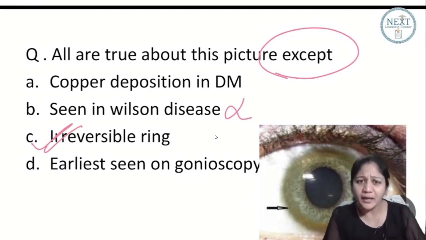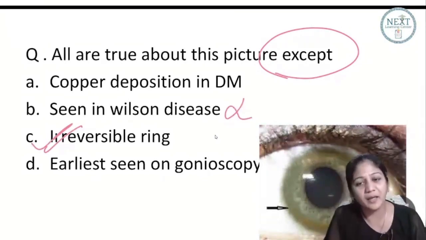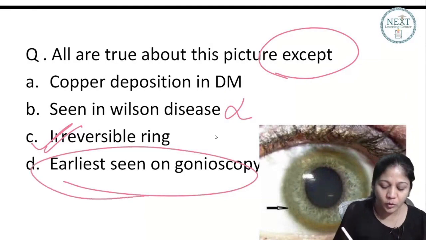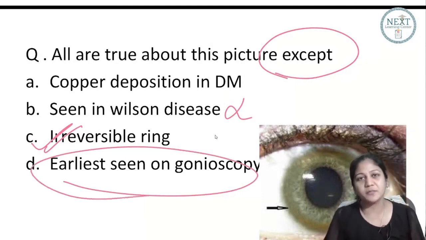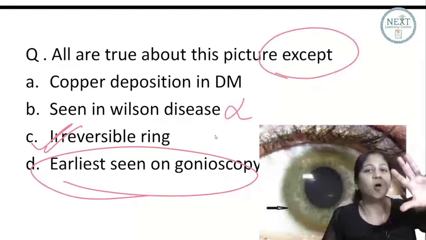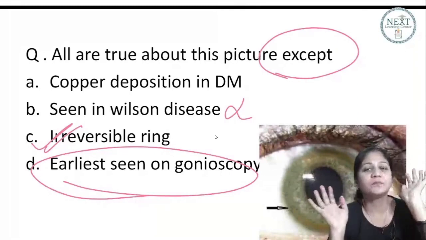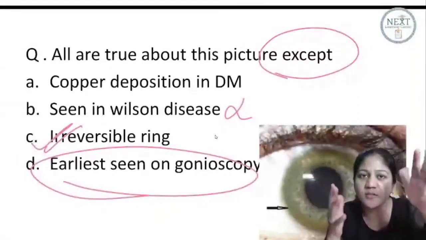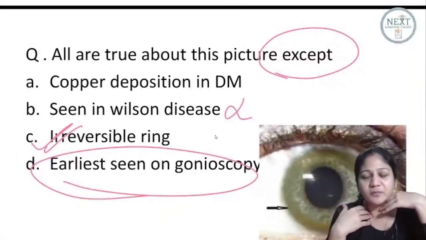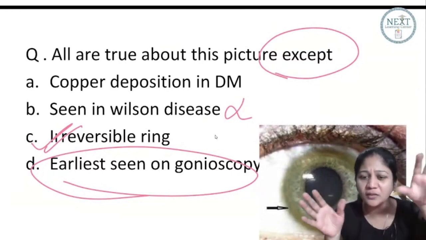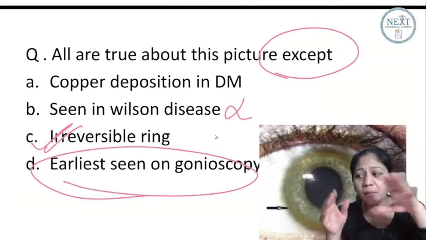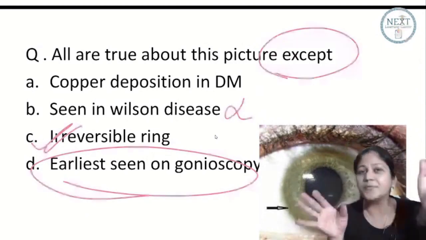Now, why have I kept this question again? Because I want to tell you that even if you do not know about the other options, don't get confused. Suppose there is a pathology, suppose TB. You think you know everything about TB, but there will still be many things you don't know, that I also don't know. So don't think about that option which you absolutely have no idea about.